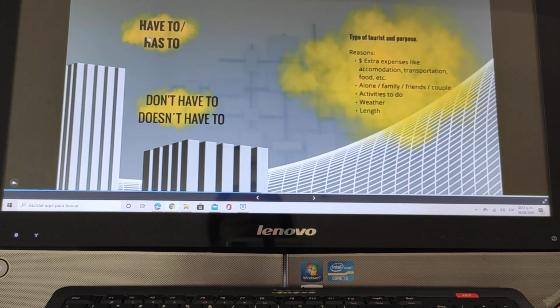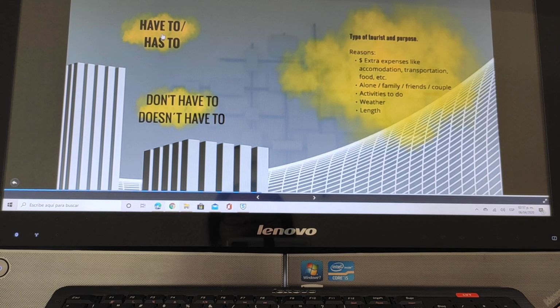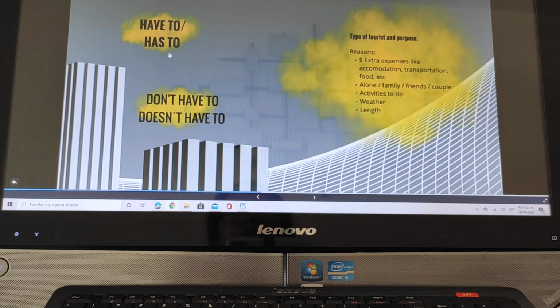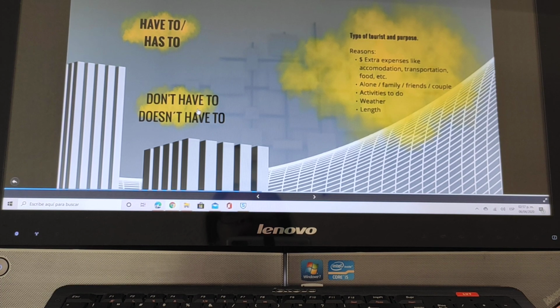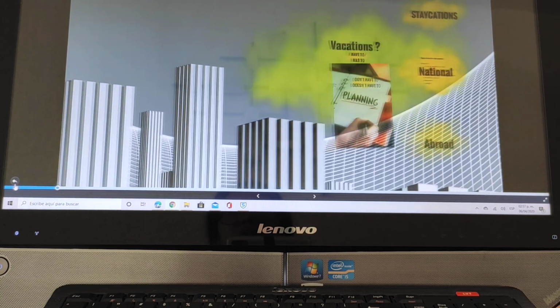Okay, so remember, have to, has to. We have two options because of the subject. Has is with he, she, or it. So in the negative form it is the same. Don't have to is with I, you, we, or they. And doesn't have to with he, she, or it.